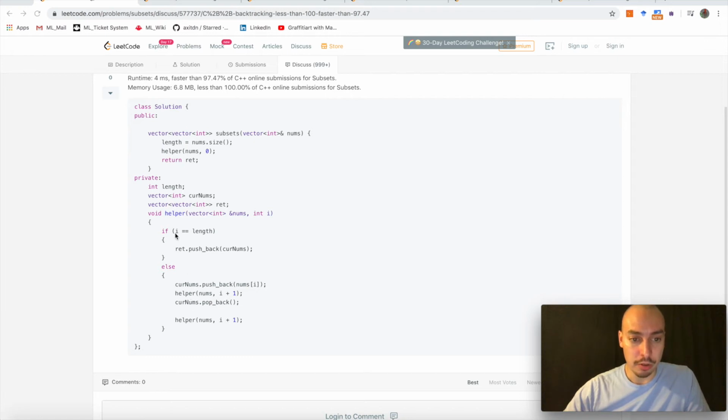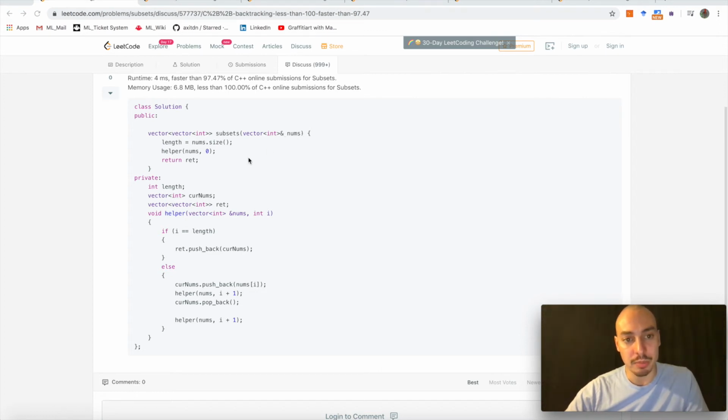So whenever we are not at I equals length, whenever we've not explored the full range of numbers in that set of numbers, we will go in here. And in here we basically use a vector, current numbers, and push back the value of our nums vector, which is initialized at the very beginning with all those numbers that we put in.